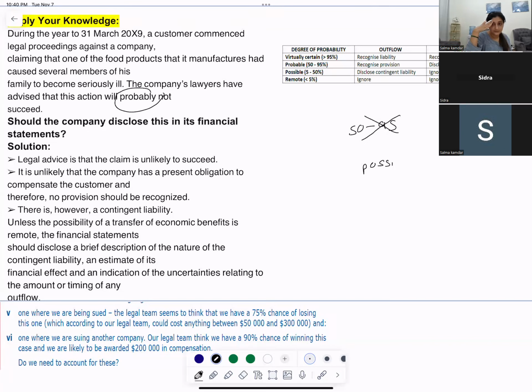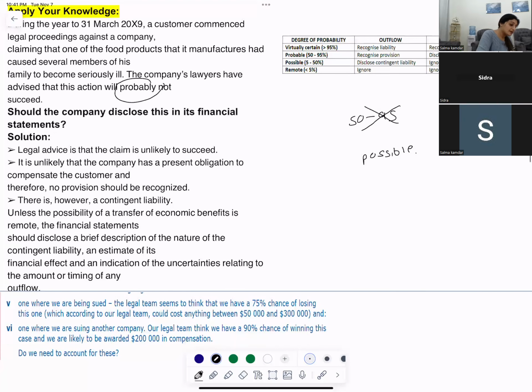So you should recognize it as a contingent liability and you should disclose it in your financial statements. You should disclose a brief description about the nature of your contingent liability.